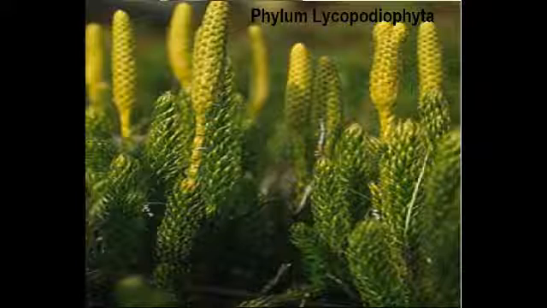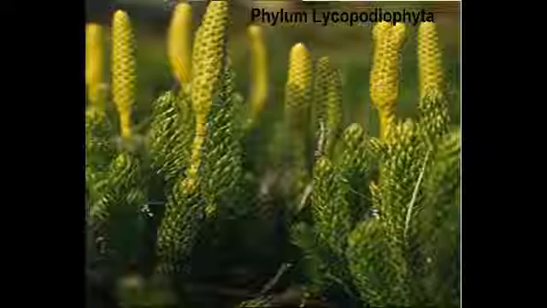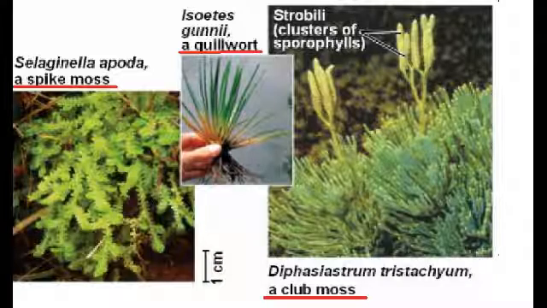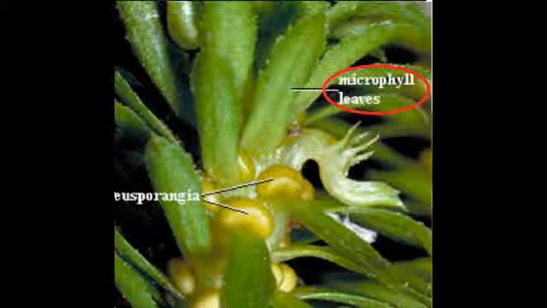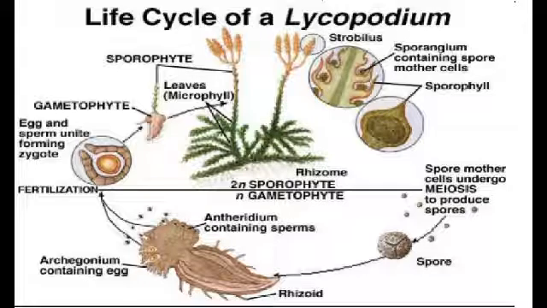Phylum Lycopodiophyta. These are the oldest living vascular plant division. They include club mosses, spike mosses, and quillworts. They have microphylls, which are small leaves that have a single vascular vein rather than the complex ones found in ferns and seeded plants. Lycopodiophyta reproduce by shedding spores that have macroscopic life cycles.